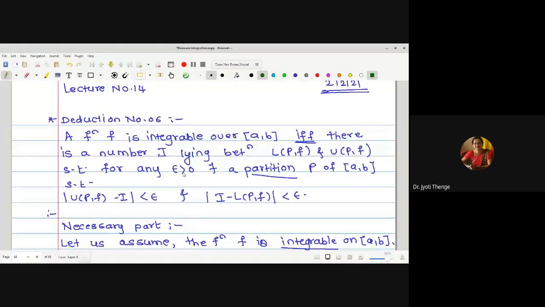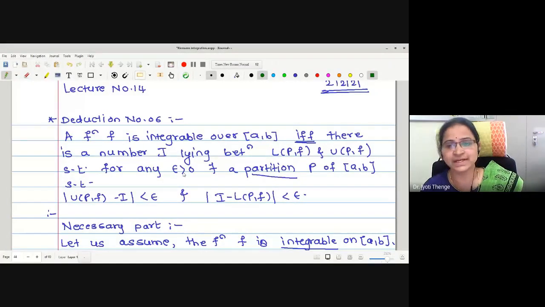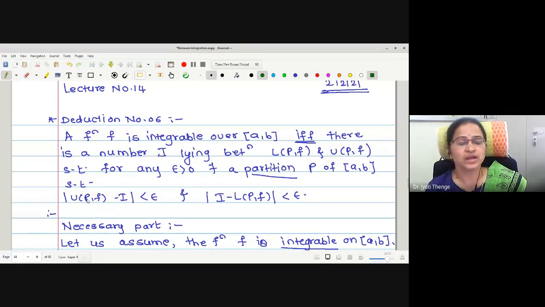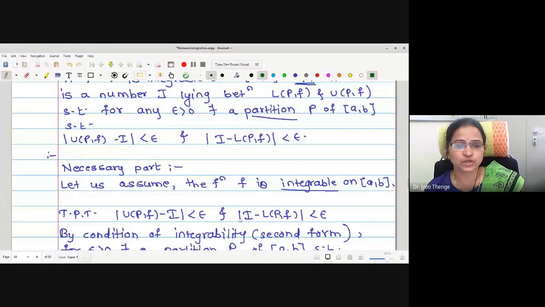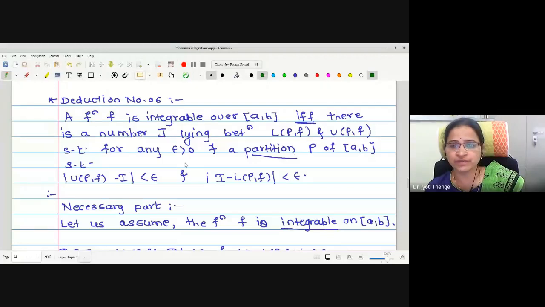form, the condition on the partition for integrability says that the function is integrable if there exists a number I lying between lower sum and upper sum such that mod of UPF minus I is less than epsilon and mod of I minus LPF is less than epsilon for the function to be integrable. And this, again, we have defined for the partitions P. Okay, for an arbitrary partition it is true.